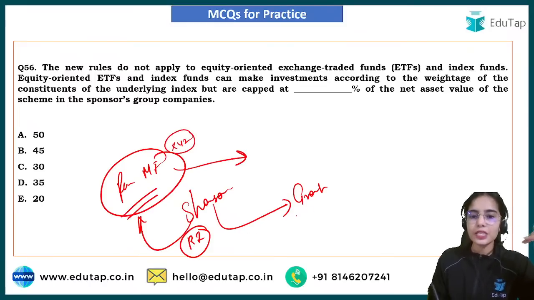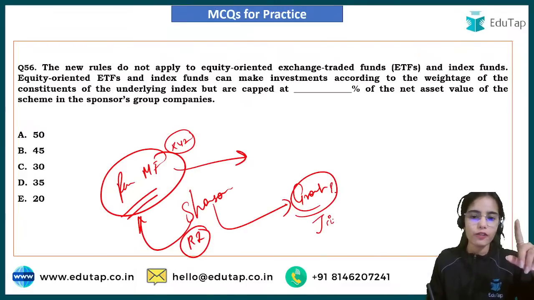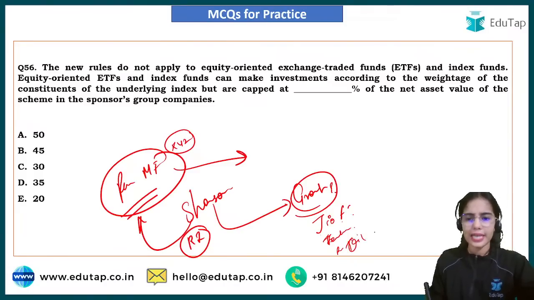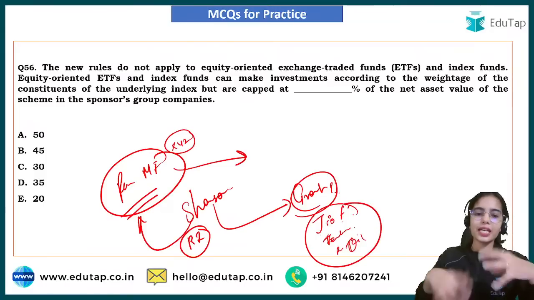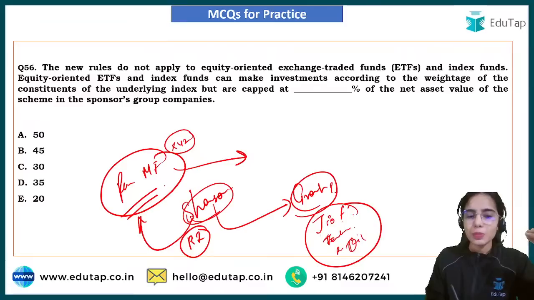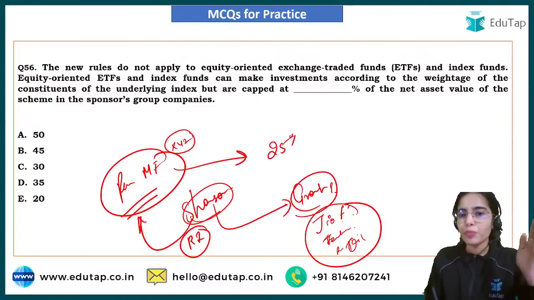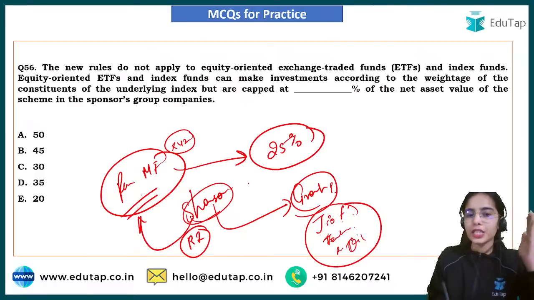Reliance Industries has group entities or group companies such as Jio Financial Services, Reliance Telecom, Reliance Oil and such. These are the group companies belonging to the same group as the sponsor. So it has been said that the passive mutual fund can invest up to 25% only in the group companies of the sponsor.